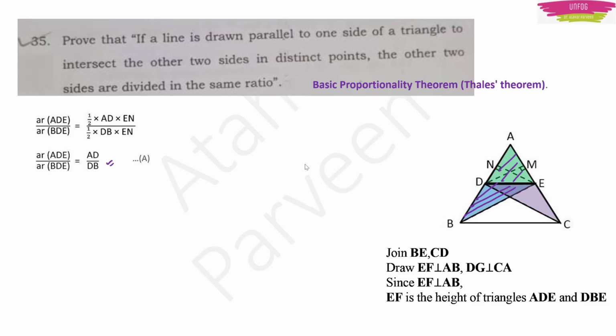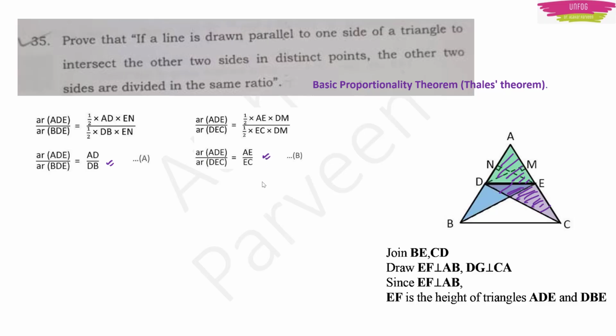Then in the next step we take the ratio of another two triangles. This time the two triangles are ADE and DEC. Take the ratio, again writing their areas as half into base into height. You will get AE by AC.